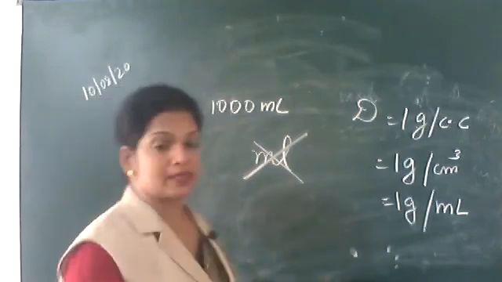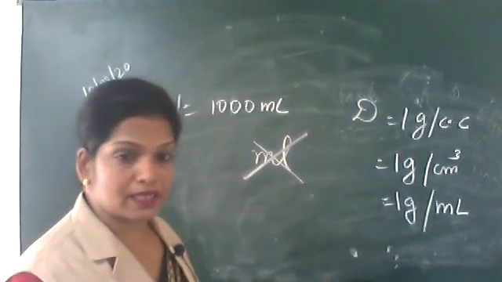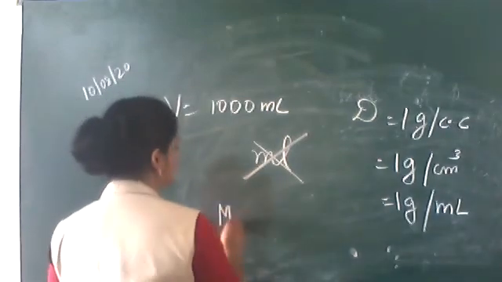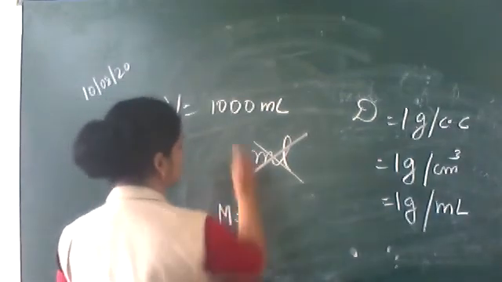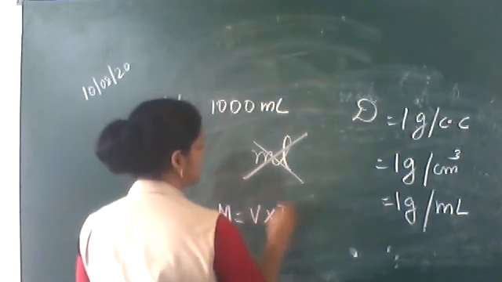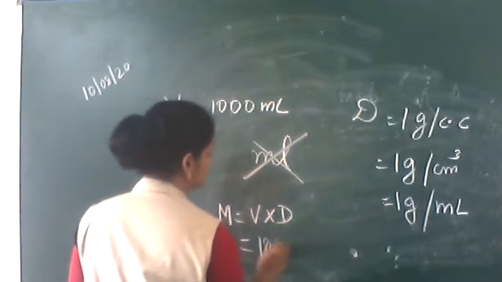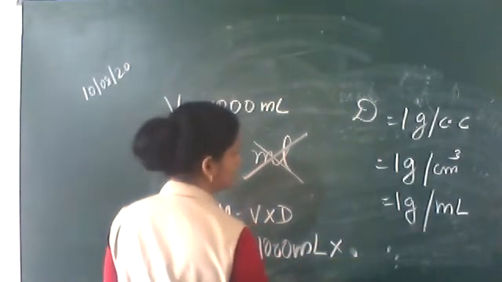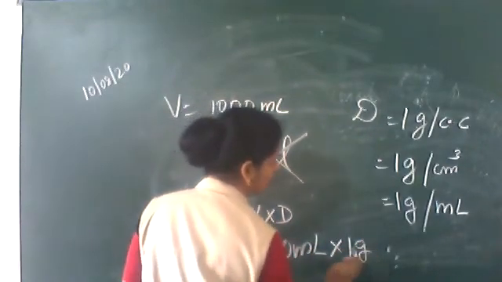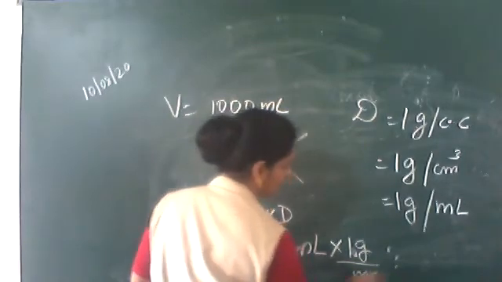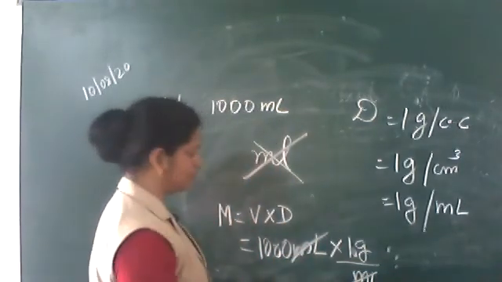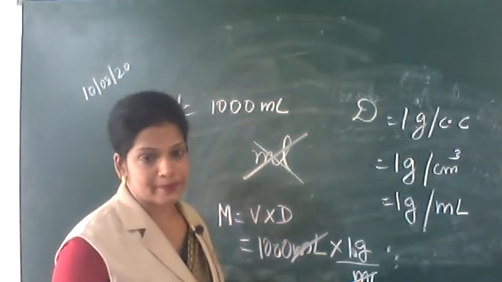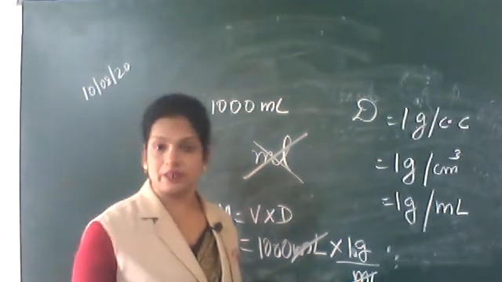Density is mass by volume, so mass is equal to volume into density. That is 1000 ml into 1 gram per ml, which means 1000 grams. Otherwise also you know that 1000 ml water means 1000 grams.